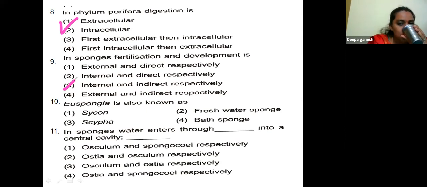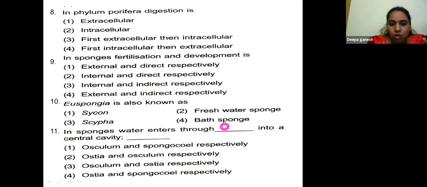Euspongia is also called as Sycon, Scypha, freshwater sponge, bath sponge. It's called as bath sponge. In sponges, water enters through dash into a central cavity.